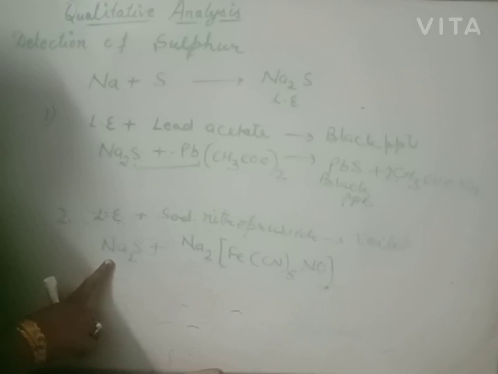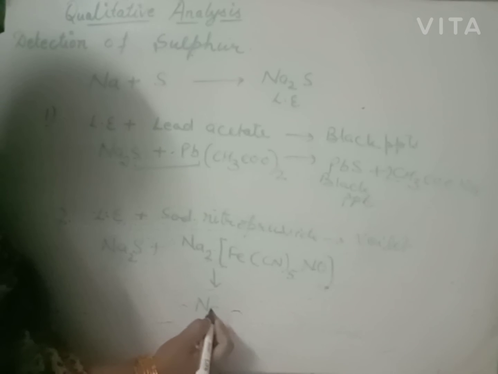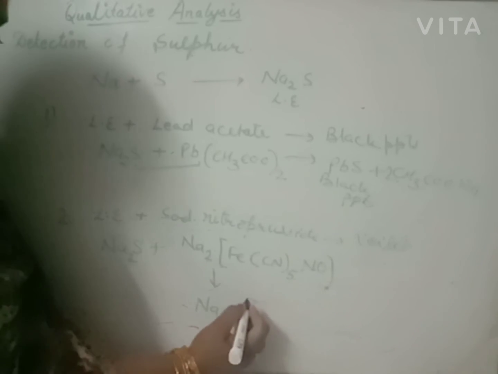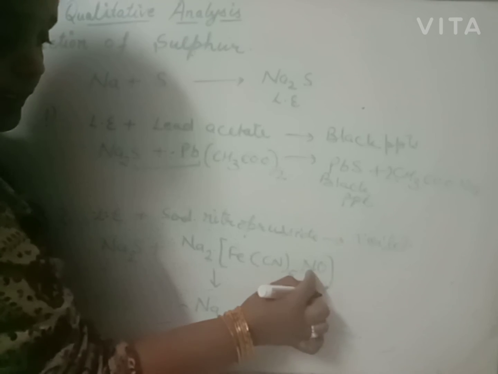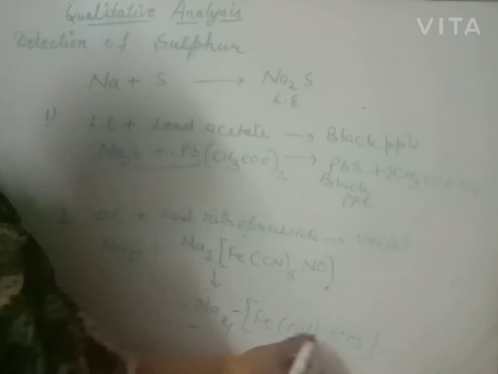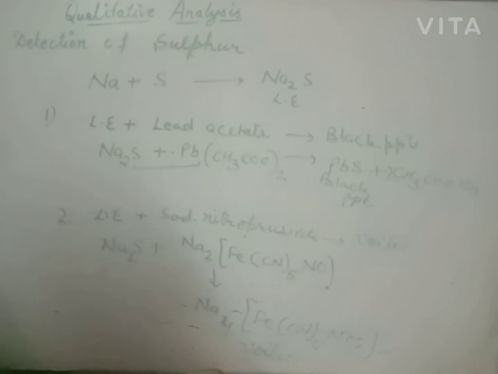When the extract is mixed with sodium nitroprusside, it will give Na4[Fe(CN)5NOS], and the color of this compound is violet. If lead acetate gives black precipitate or sodium nitroprusside produces violet color, then we will say the given organic